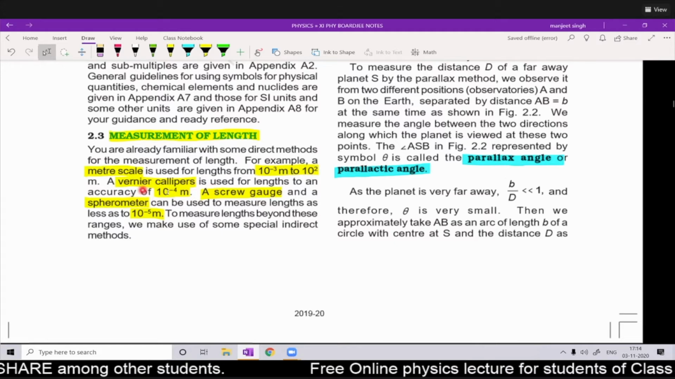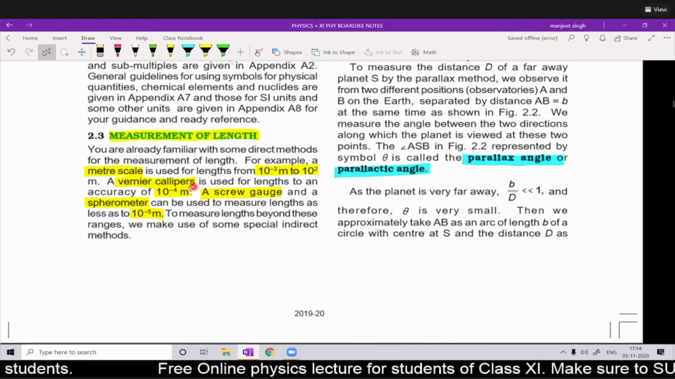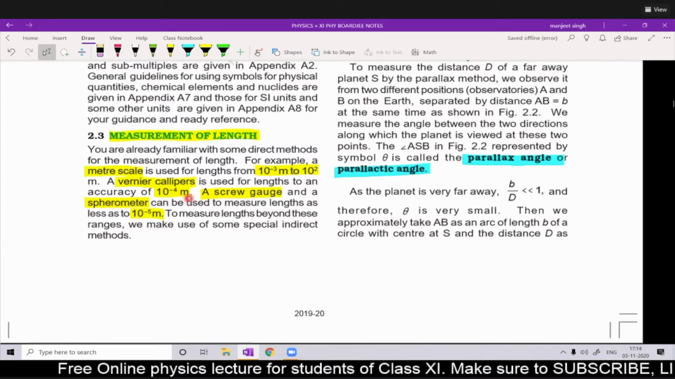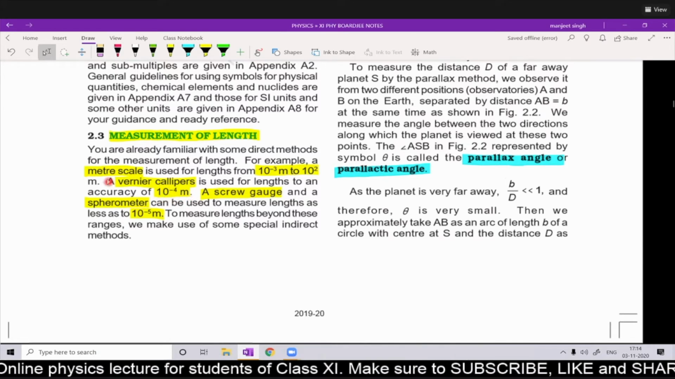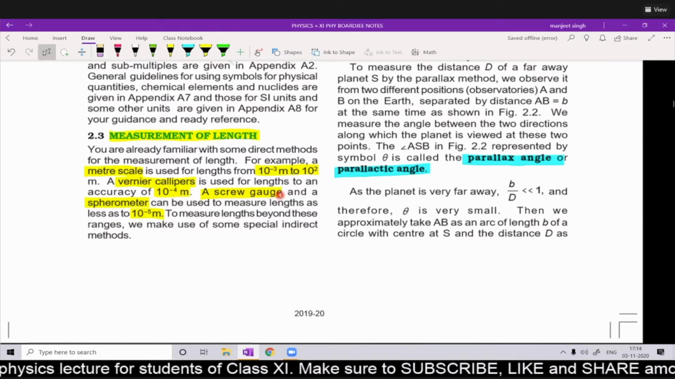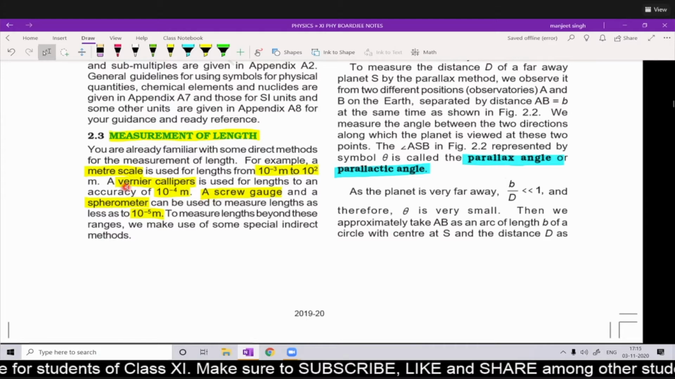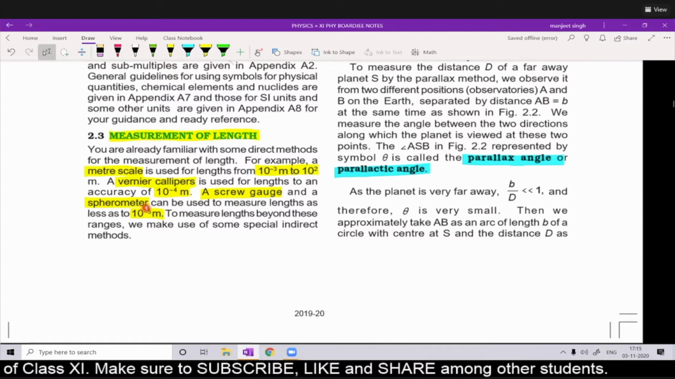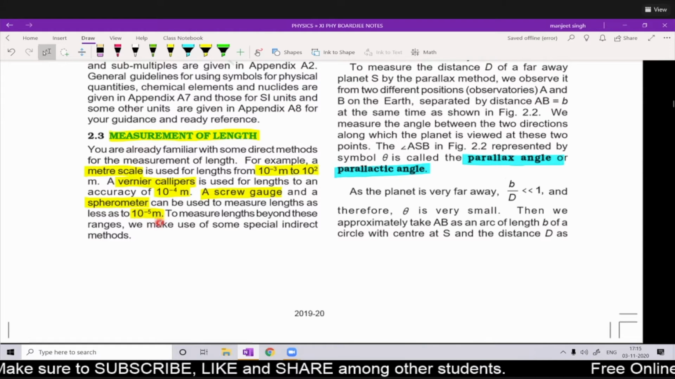Vernier calipers. The vernier calipers is a special instrument. You will be doing practical on that. It is used for accuracy of 10 to the power minus 4 meter. So it can give a more accurate value than the meter scale. And the screw gauge is also a special instrument which is more accurate than the vernier calipers. Okay, spherometer is also like the screw gauge, and can measure up to 10 to the power minus 5 meter.